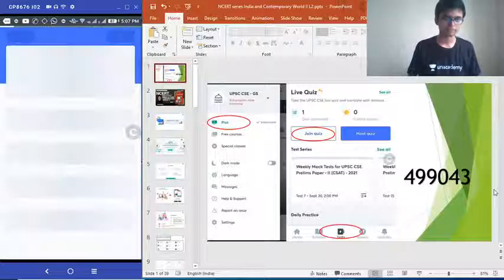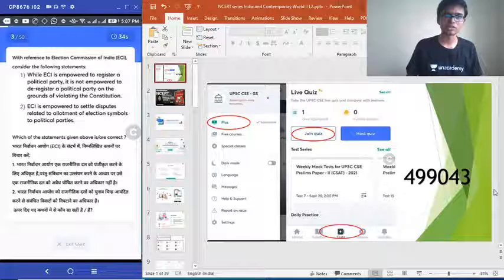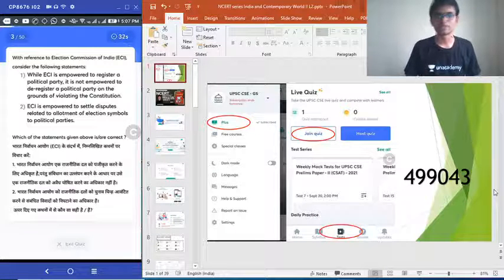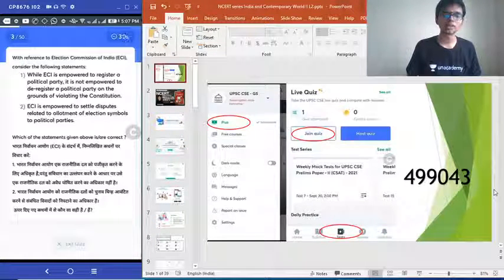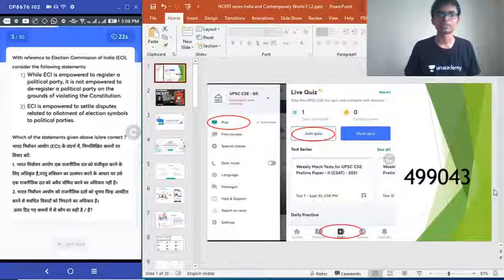Okay, moving on. Question number 3. With reference to the Election Commission of India, consider the following statements. 1. While ECI is empowered to register a political party, it is not empowered to deregister a political party on the grounds of violating the Constitution. 2. Election Commission of India is empowered to settle disputes related to allotment of election symbols to political parties. Which of the given statements is or are correct?